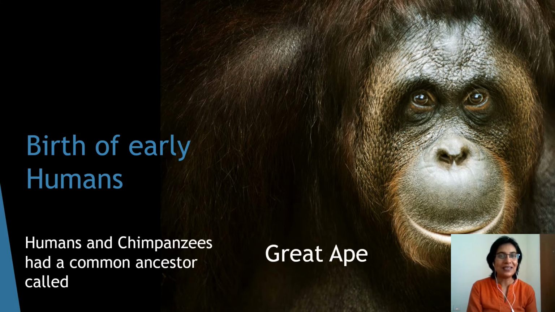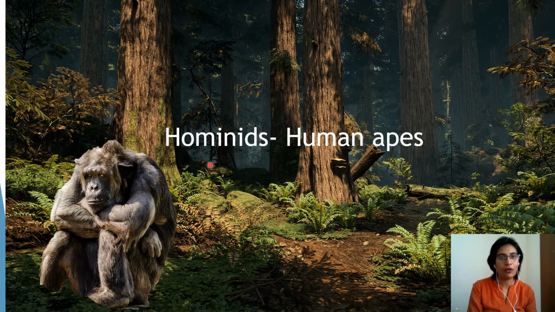The next thing is, do you see this human ape sitting under the tree? Why I call this a human ape, I'll tell you. From great ape, I've come to human ape. Now, this human ape is called the hominid. This great ape, earlier, probably they were all sitting on the trees and jumping from one tree to the other.